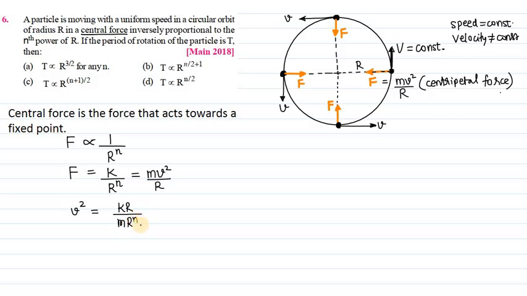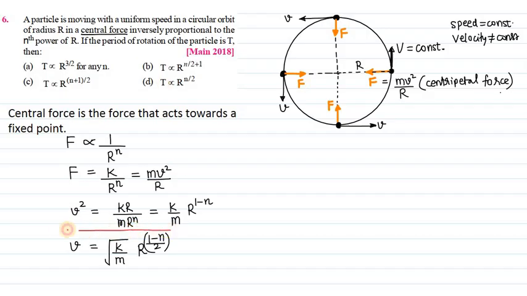Now we can take this r power n in the numerator and we will get r to the power 1 minus n. Now taking square root on both sides, v is equal to square root of k by m and r to the power (1 minus n) by 2. Taking square root means power 1 by 2. So we got the value for velocity.